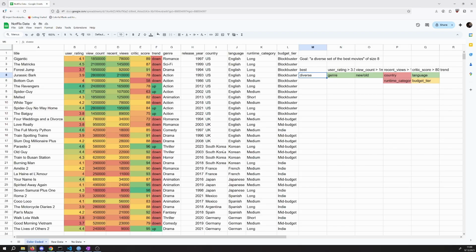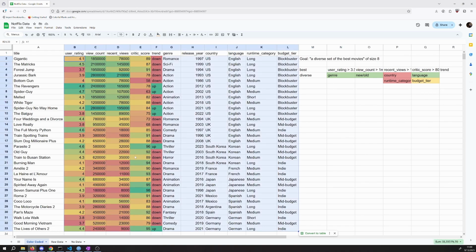Okay, but now that we've come up with sort of a plan, we're thinking maybe we're going to apply our user ratings and so on. We're going to do an or. And I mentioned it at the end there, maybe we'll do our 2 out of 4. That's a good place to start. If it hits 2 out of 4, then maybe it counts. And maybe what we should do here is go through our data and see which ones would count as good according to our logical considerations we came up with.